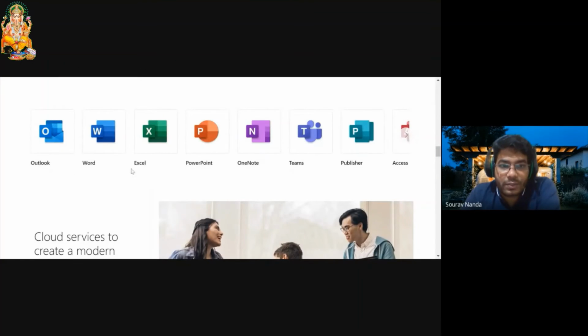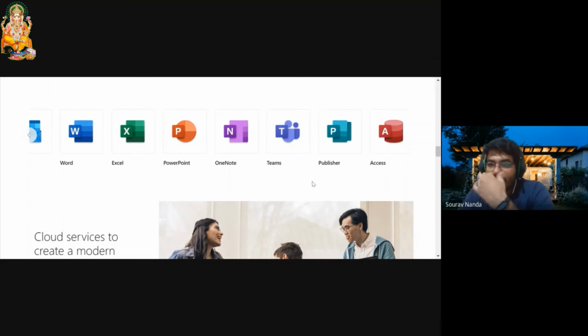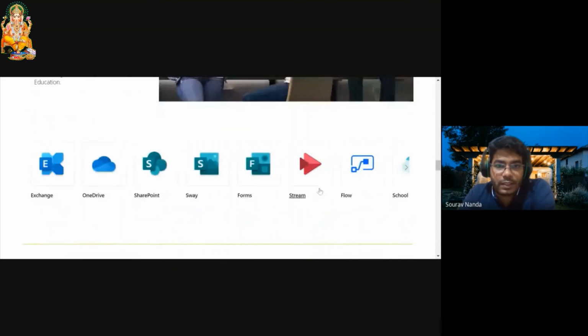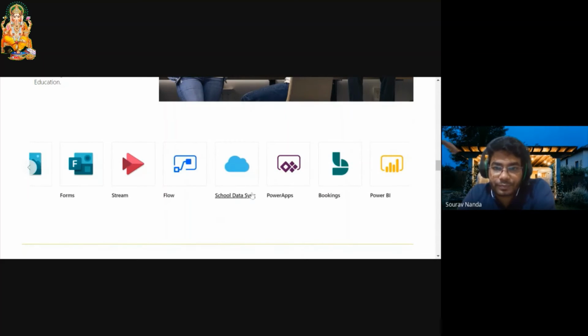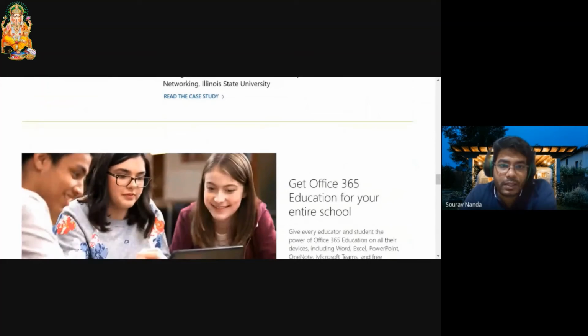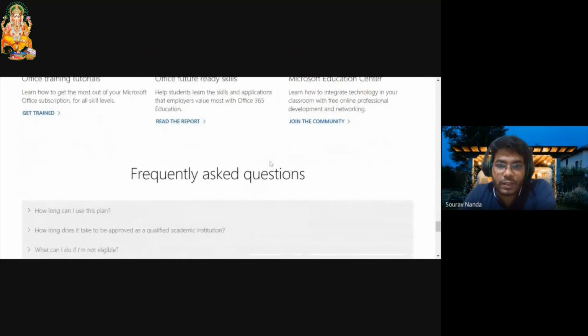You have a lot of extra things added here. Like these are the regular things: Outlook, Word, Excel, PowerPoint, OneNote. Teams is added, the premium version you can access. Then Publisher, then Access, and you can use all these things. You can use Stream, Flow, Forms. Sway also. Sway was acquired by Microsoft a few years back. Then you have School Data Sync, where all your documents will be stored. Power Apps, Bookings, Power BI, everything will be included in this one if you get this version of it.